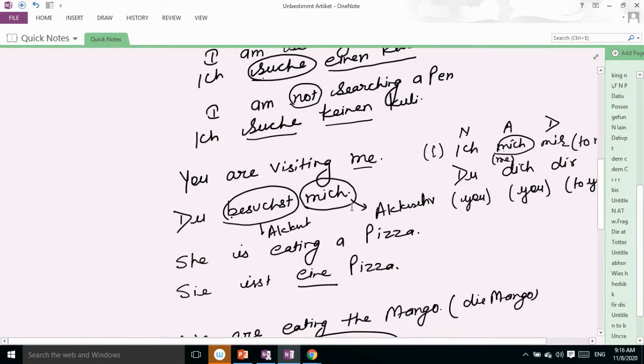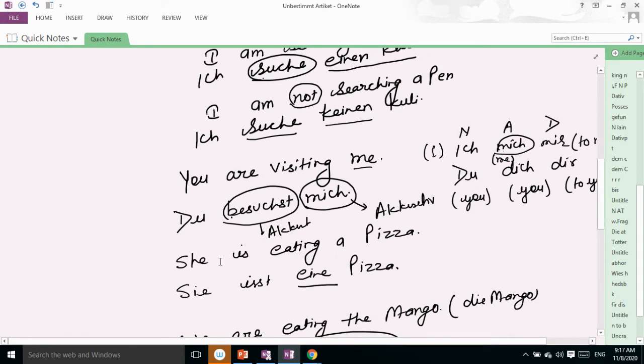Next is "You are visiting me," and the sentence is "Du besuchst mich." The verb is accusative here, so the object is always accusative. That's why we have used mich here. Me as an object in accusative, we use mich. You can see the table: ich, mich, mir. Ich we use as a subject; mich and mir we use as an object. If the verb is accusative, we use mich. If the verb is dative, we use mir.